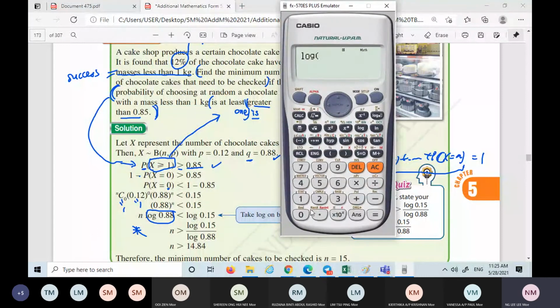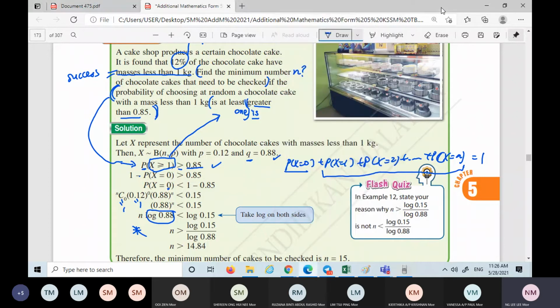Let us see. You can see, negative. Therefore, when you move this number to the other side, the direction of the sign has to change. Then you just press the calculator and you will get this. Now, check is not finished because you have to analyze.